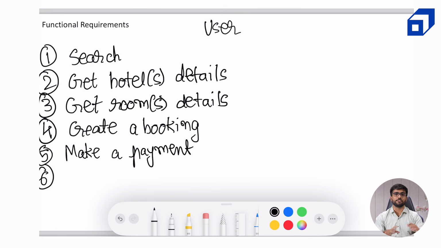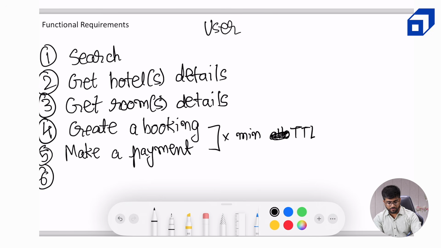So there can be a 15-minute delay or a 15-minute allowance for the user between when the booking is created and when a payment is made. Okay, so some X minute gap, I'm just writing it over here. We can make a choice when we go into details about it. So X minute allowance, I will just write. I mean, it can be time to live as well, X minute TTL, time to live.